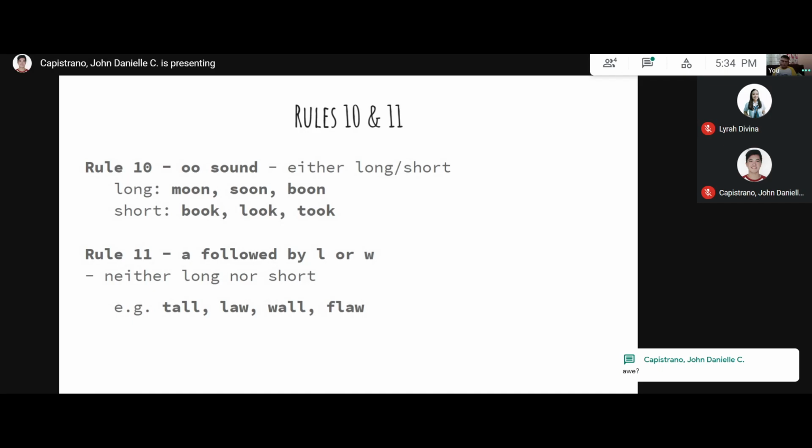Small. That's right. A followed by W: saw. Can you think of other words? Raw. That's right. How about for another L? Call.